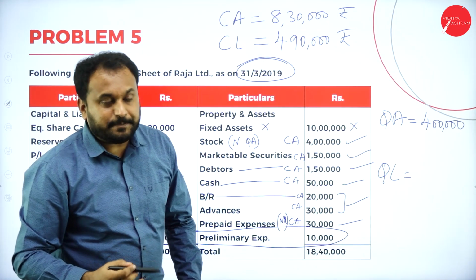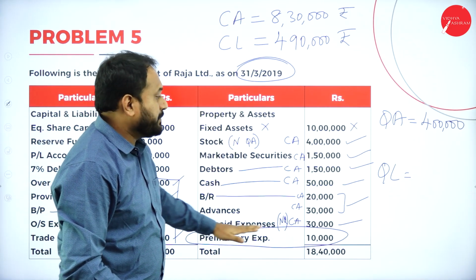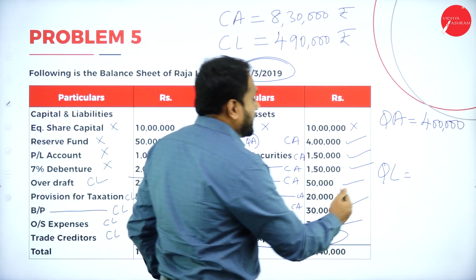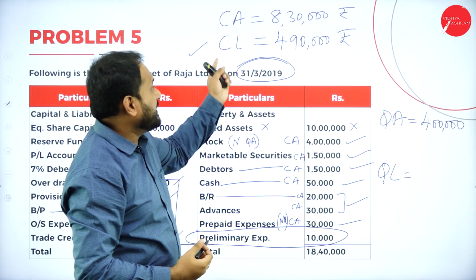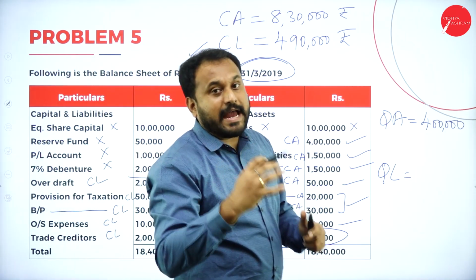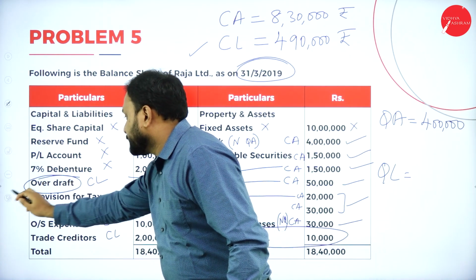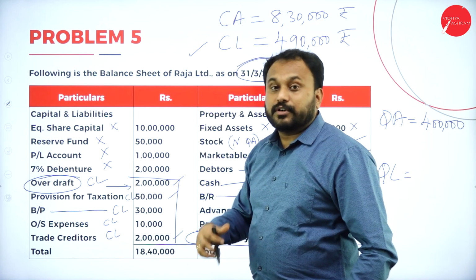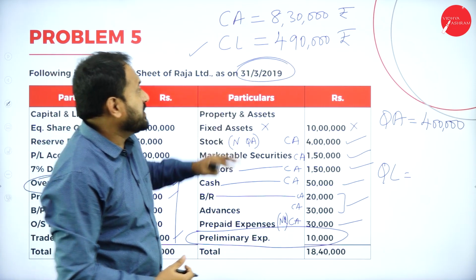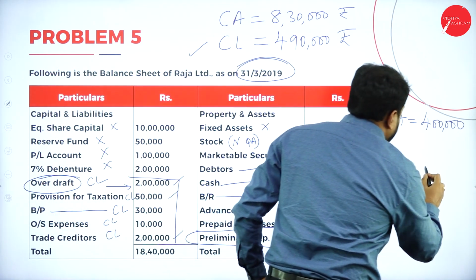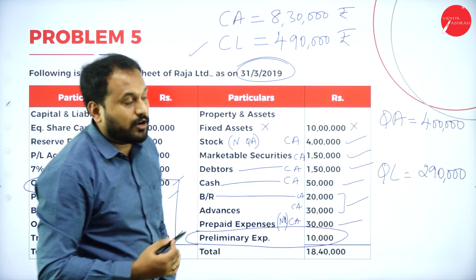What is it that we have done? In the quick asset, we are supposed to deduct two things. See, in the formula only I have told you. Stocks and prepaid expenses. Done. Now current liability here we have. For quick liability, I told you, current liability minus bank overdraft. See here, where is that bank overdraft we have? We have overdraft here. How much is it? 2 lakh. So 4,90,000 is the current liability. The quick liability in the sense 4,90,000 minus 2 lakh is how much? 2,90,000. Done.